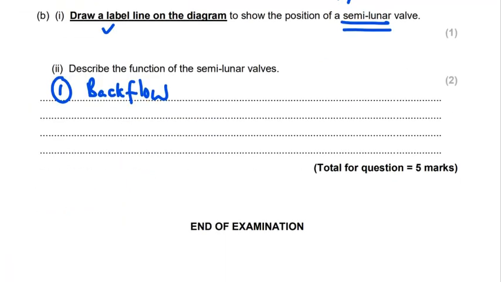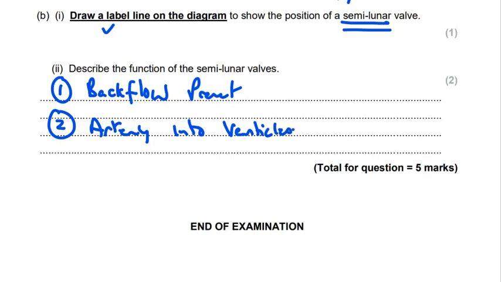So it's to prevent backflow, and that would be blood going from the arteries into ventricles. And this is a bit more advanced, this would happen when the heart relaxes. So when the heart relaxes and the ventricles relax, then we would get backflow, and that's prevented by the semilunar valve. And those of you who've revised very deeply would know that that is called diastole.